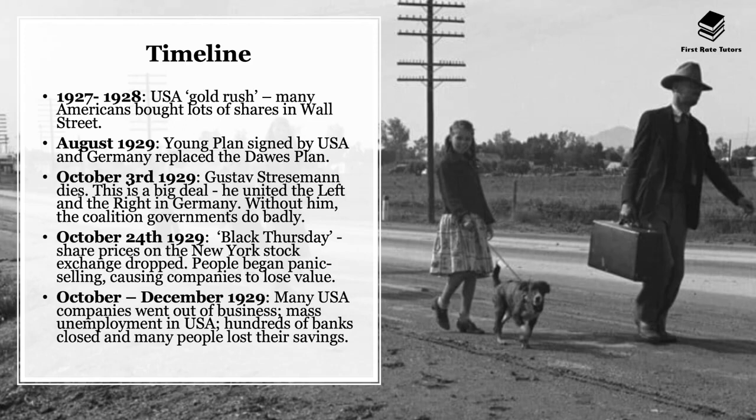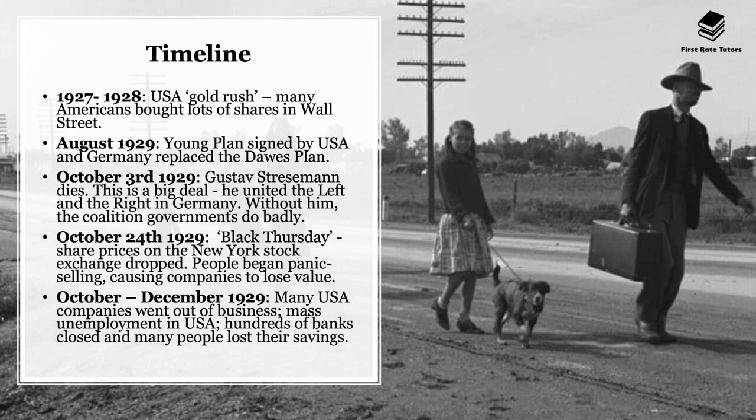On America's side, October 24th, 1929, the same year, was really a defining moment because this is when Black Thursday happened. Effectively, share prices on the New York Stock Exchange dropped. In other words, share prices mean the cost of owning a piece of a company. Therefore, if this cost drops, that means that company is reducing in value.